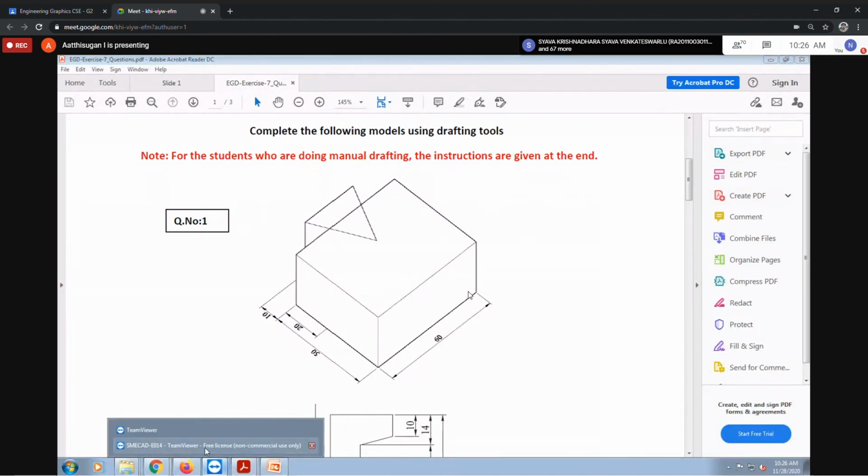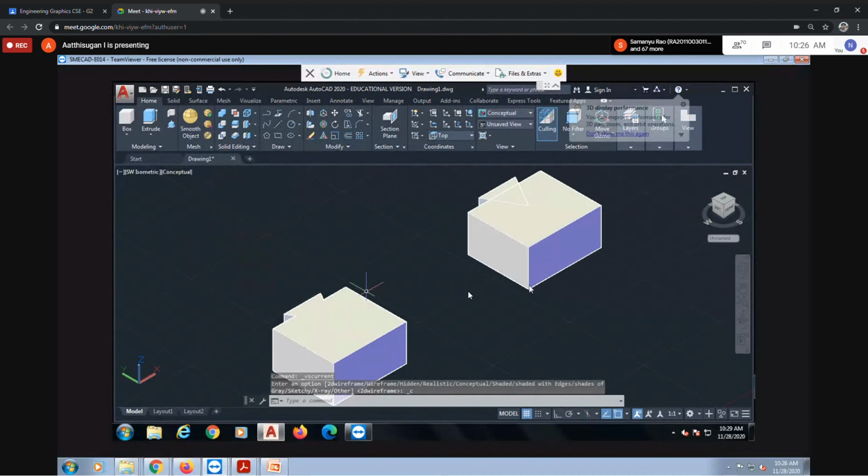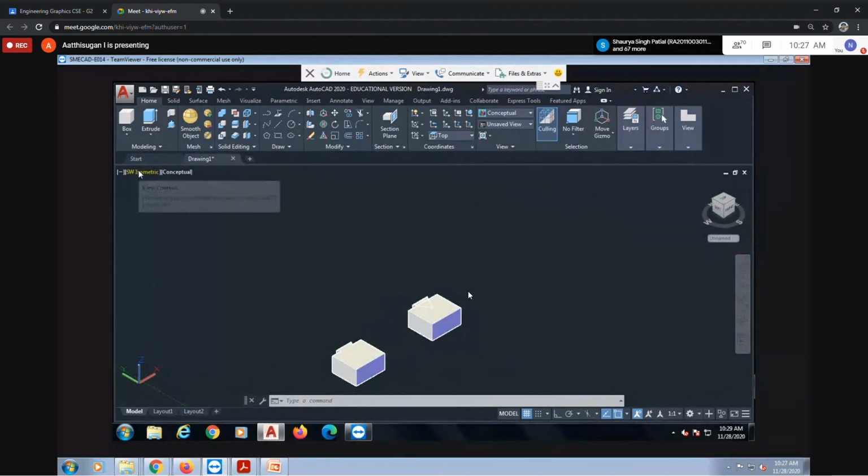So from this position, in solid condition, take one screenshot. Next you go to the layout option, convert to front view, top view, and side view, and take one screenshot. So for one question you can take two screenshots. That is enough. Sir, we have to show the dimensions also, like of the box and everything? Here no need to worry about dimensions. In the layout option you can show dimensions, front view dimension, top view dimension. That is enough.